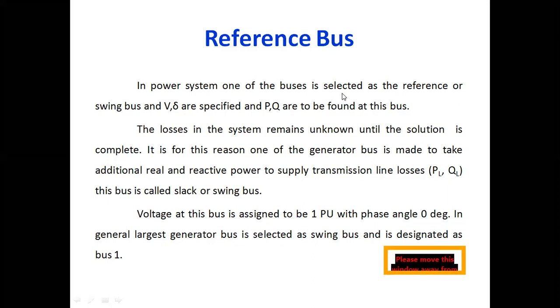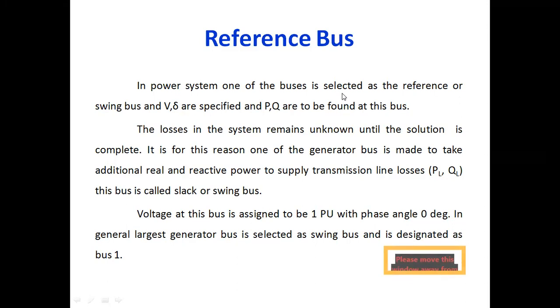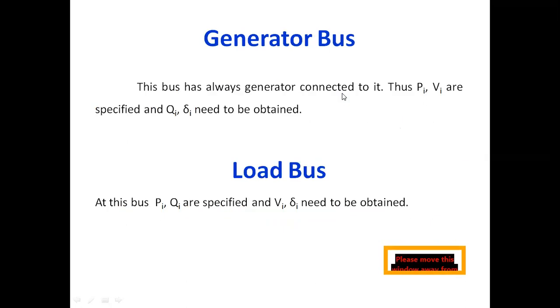So how can we choose the reference bus or slack bus or swing bus? That is also very important. So how can we choose? The largest generator is considered as a reference bus or slack bus or swing bus, and which is designated as bus number 1. So these are the parameters that are specified at a reference bus or slack bus or swing bus, right?